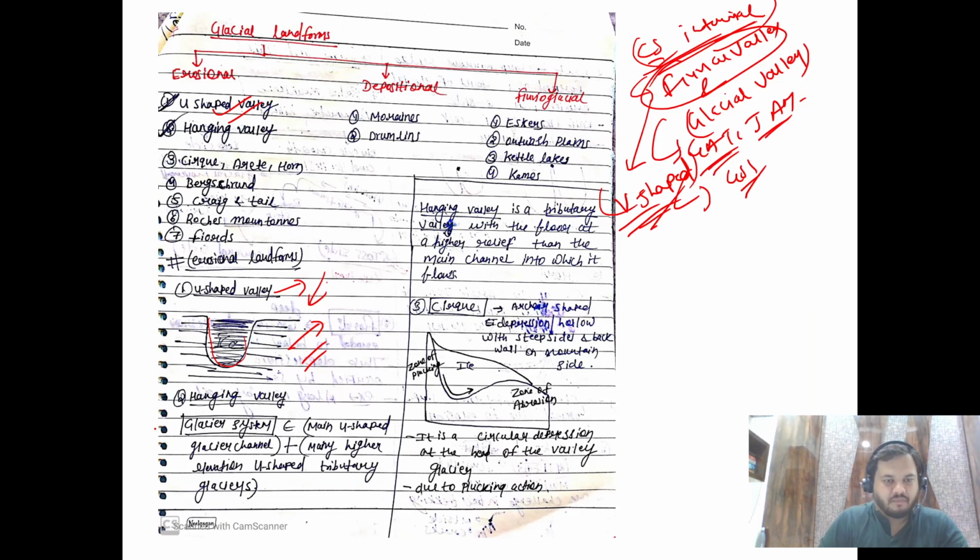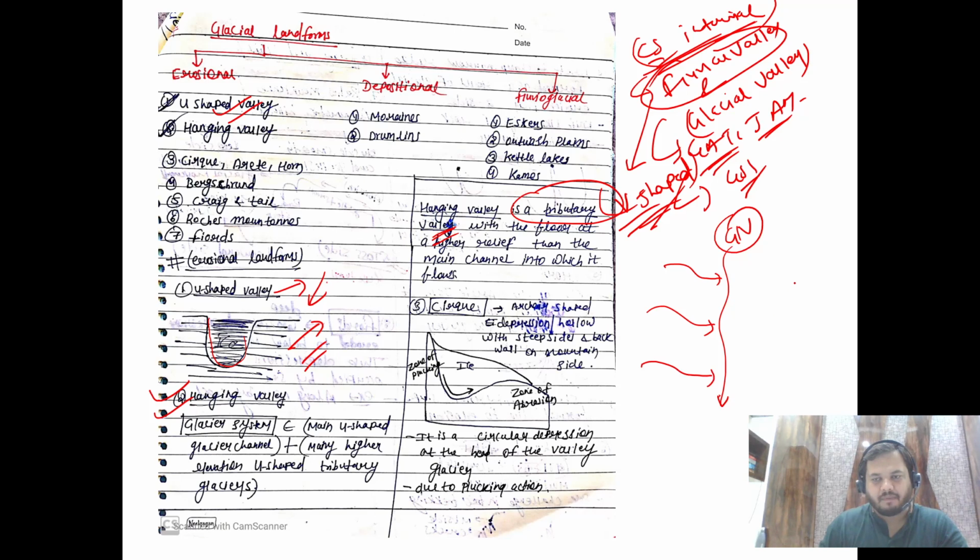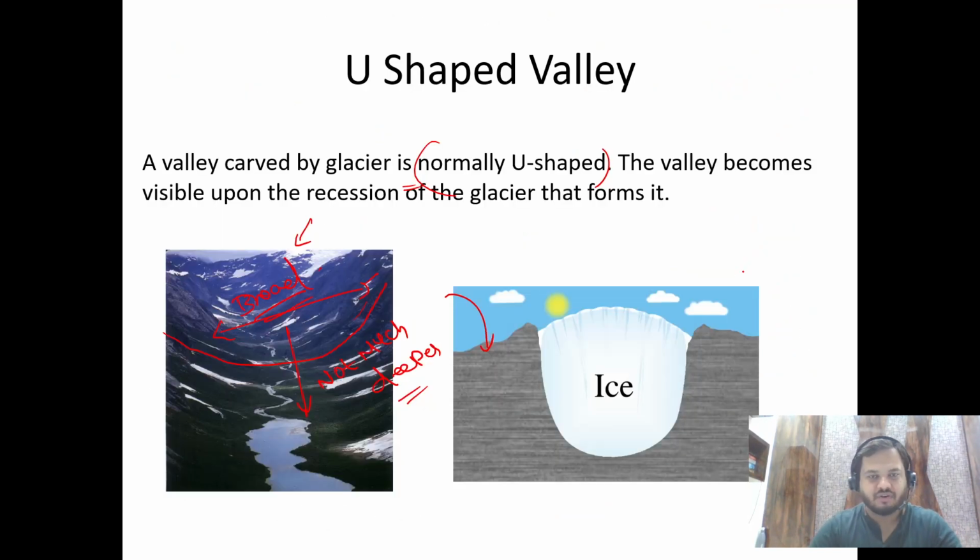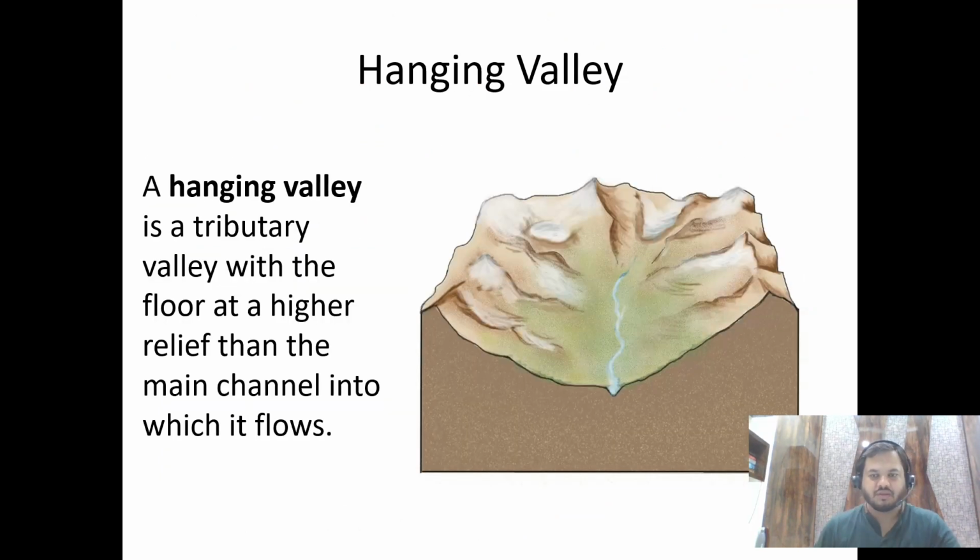Then the second landform is hanging valley, right? Hanging valley is nothing but a tributary valley. All right. Suppose we have a main glacier valley, and from the mountains, just like what happens with the river, we have small tributaries of glacier. These tributary valleys are known as hanging valleys, right? These are at a higher elevation, and this is at a lower elevation. But I'll show you an animation for this. See this.